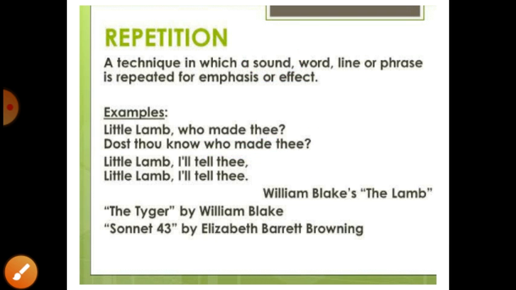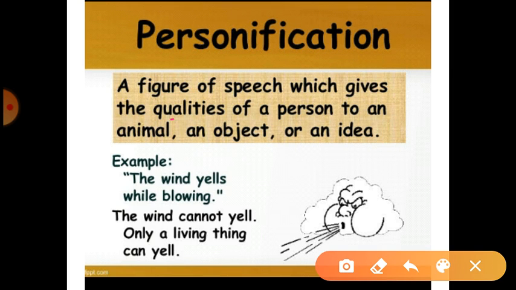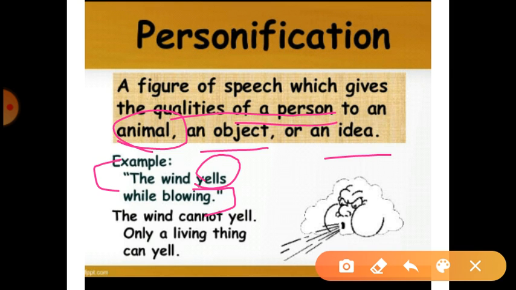Okay. Next, personification. Personification is that figure of speech where human qualities are given to an animal, an object or any idea. See the example, the wind yells while blowing. Actually yelling is a quality of human beings, of living things. We all yell, we all shout, right? Wind is not yelling, but in this line the human quality of yelling is given to the wind, so the line becomes personification.